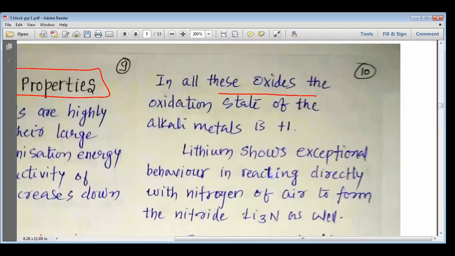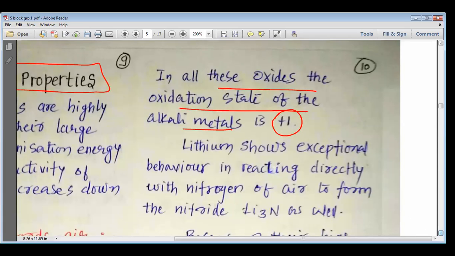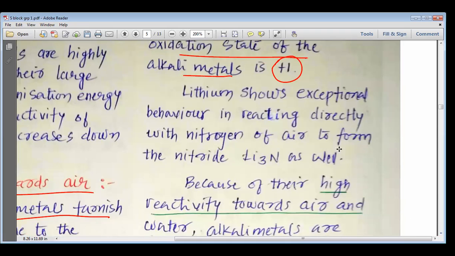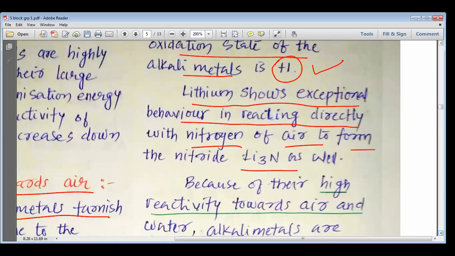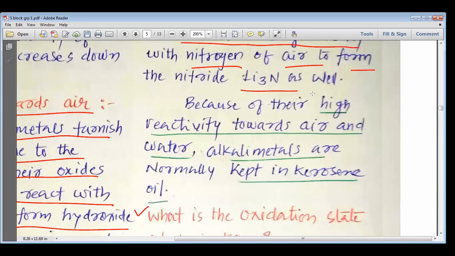In all these oxides, the oxidation state of the alkali metal is always plus one. Please remember that it is a permanent oxidation state which does not change in any compound of the alkali metals. Lithium shows exceptional behavior in reacting directly with the nitrogen of air to form Li3N. So lithium forms lithium nitride, Li3N, as well.